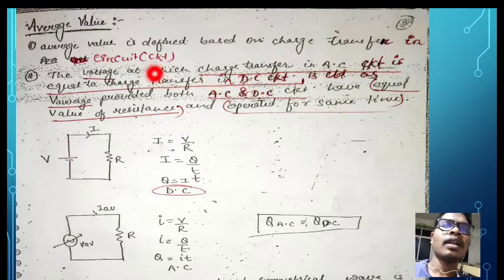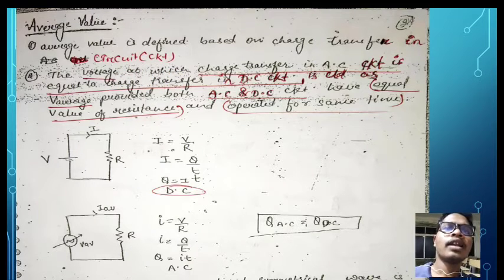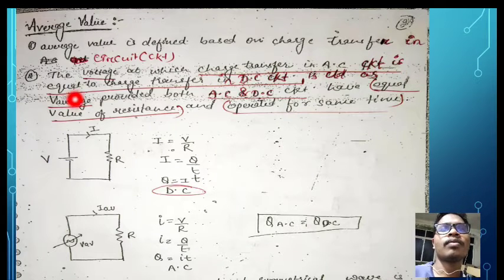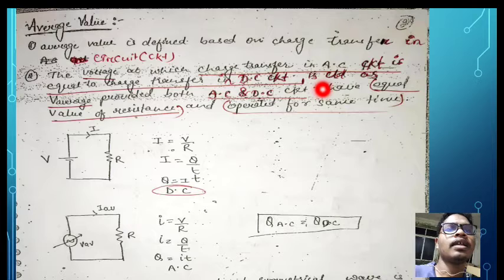In the RMS value, the rate of heat in the AC is equal to the rate of heat in the DC at equal resistance value. Like that, here in the average case, the voltage at which charge transfer in an AC circuit is equal to charge transfer in a DC circuit, provided both AC and DC circuits have equal resistance and are operated for the same time.